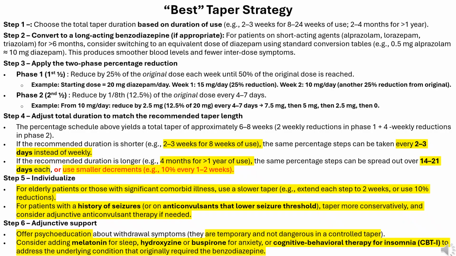Adjunctive support. Offer psychoeducation about withdrawal symptoms. They are temporary and not dangerous in a controlled taper. Consider adding melatonin for sleep, hydroxyzine or buspirone for anxiety, or cognitive behavioral therapy for insomnia, CBT-I, to address the underlying condition that originally required the benzodiazepine.